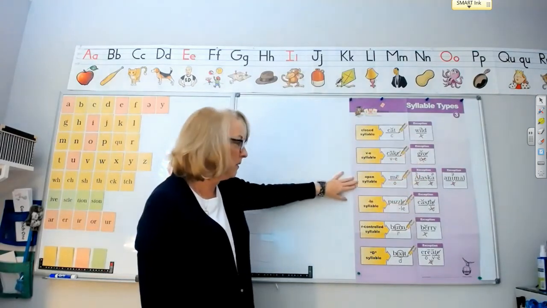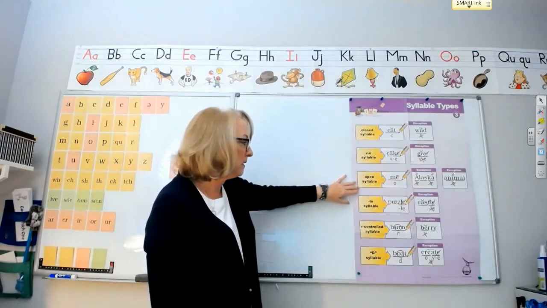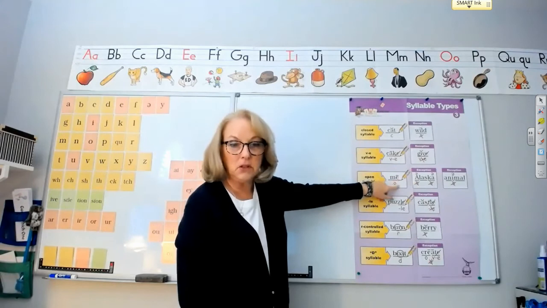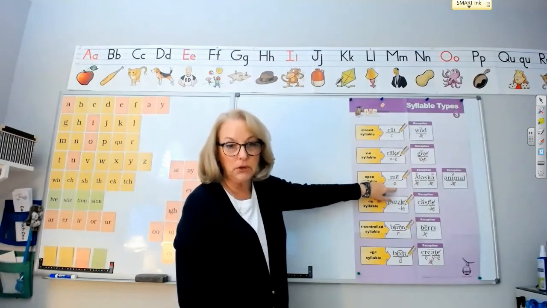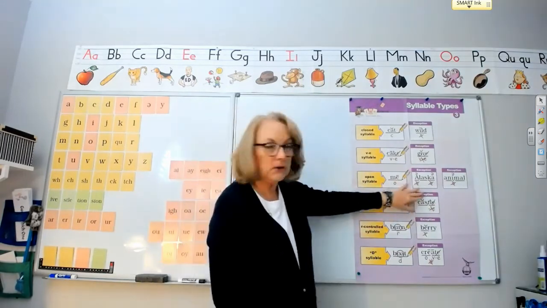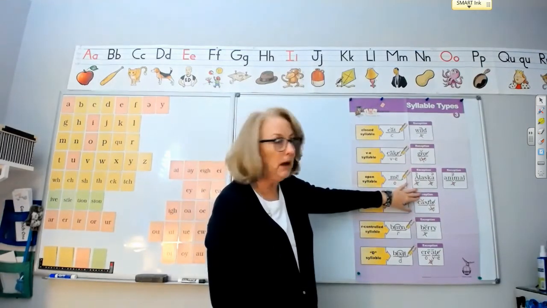In the open syllable, remember, in an open syllable, we have one vowel, and it's at the end of the syllable, and it has the long vowel sound, like the word me. Well, the exception involves the letter A and also the letter I.